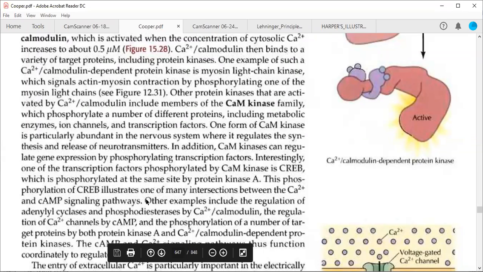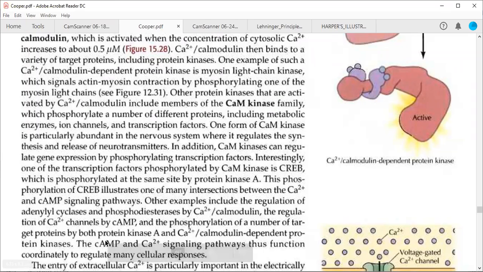Now, one thing that is understandable from this particular text is that many signaling pathways which may be different can lead to the same results. This is possible within the cell. Many different signaling pathways can lead to the same type of results, for example, this calcium signaling or your protein kinase A signaling.